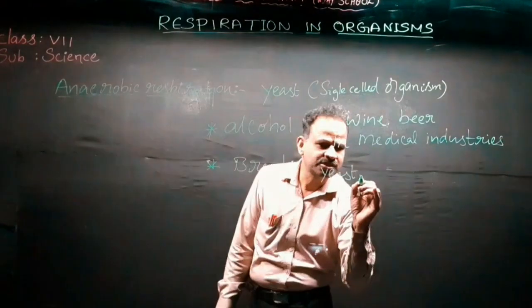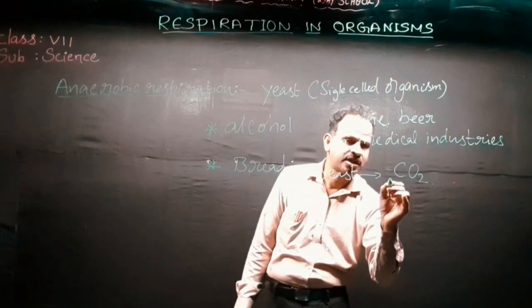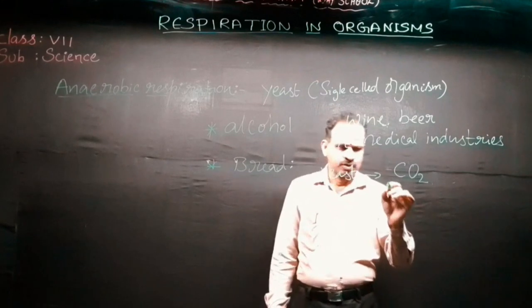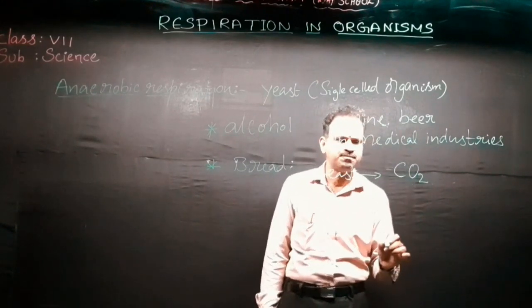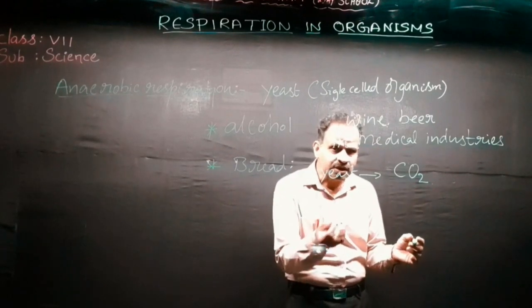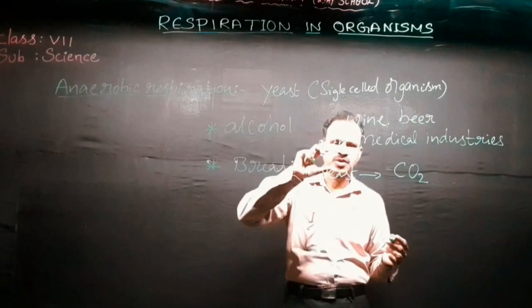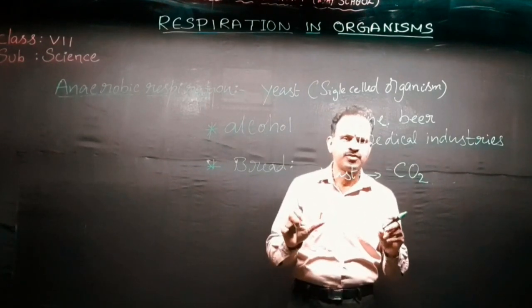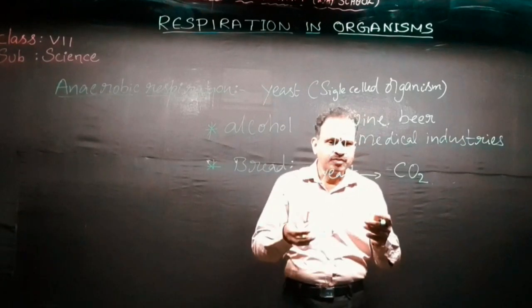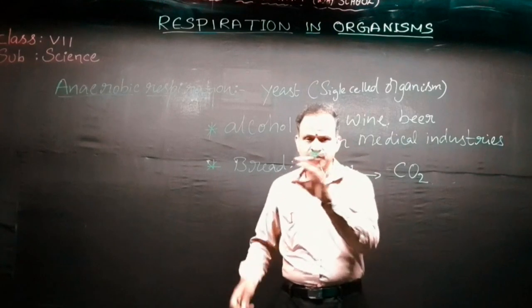These yeast cells produce carbon dioxide. Children, CO2 is the formula for carbon dioxide gas. Due to the carbon dioxide gas, the bread rises and small holes are formed, and the carbon dioxide accumulates in the bread.